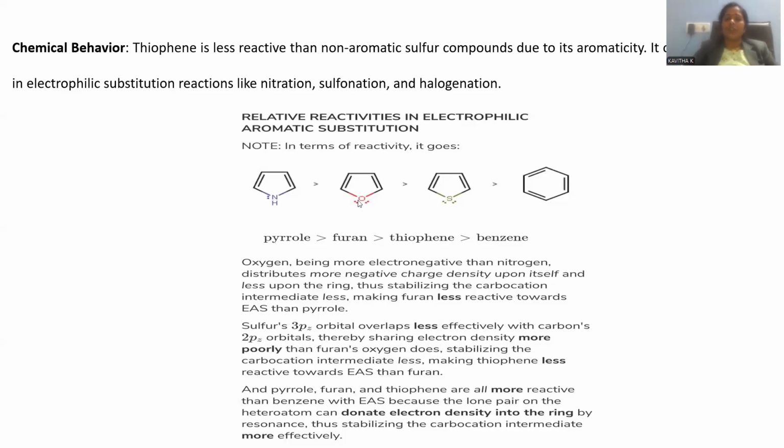And next is furan. Furan is reactive because of lower resonance energy, and second, the more electronegative oxygen takes part in it. And pyrrole is more reactive because of lower resonance energy, and the lone pair of electrons takes part in this aromatic ring system, and because of lower resonance energy, it is more reactive in nature. This is the way we can arrange all these heterocyclic compounds in comparison to benzene, where thiophene is the least reactive among all three five-membered ring systems.